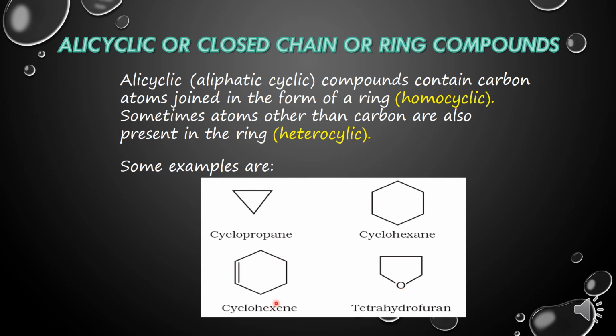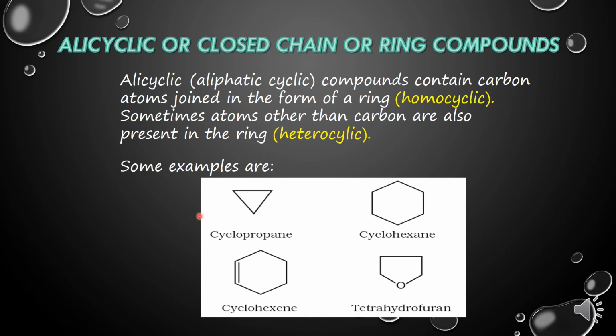And in cyclohexene, one more bond is present between two carbon atoms. Whatever the condition, children, whether there is a double bond or another atom like oxygen, which is called a heteroatom, taking the place of carbon in a ring, all these compounds are closed chain compounds, because we are not seeing any open end of any carbon atom or any other atom.